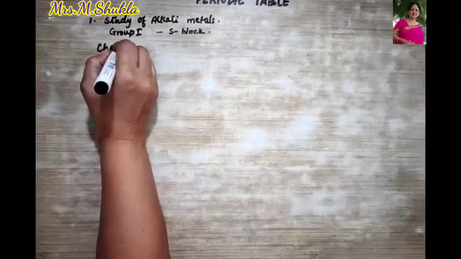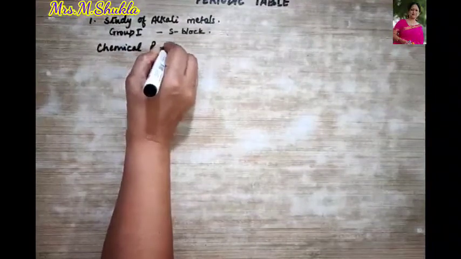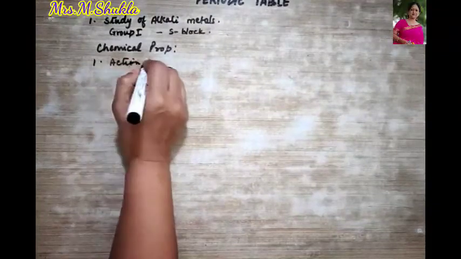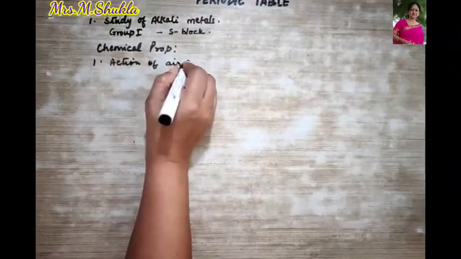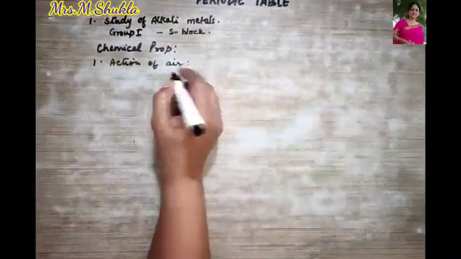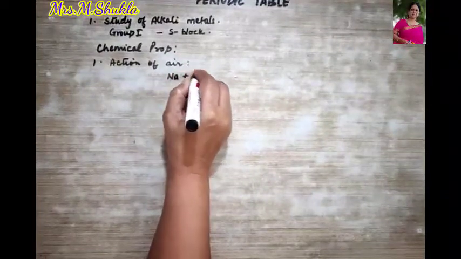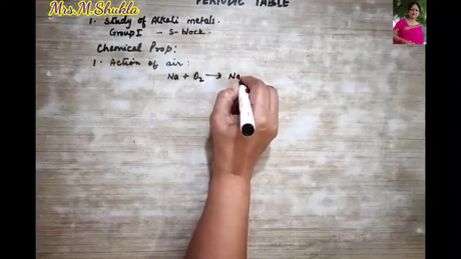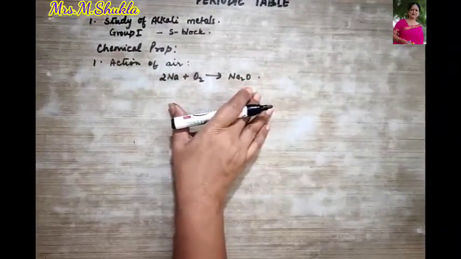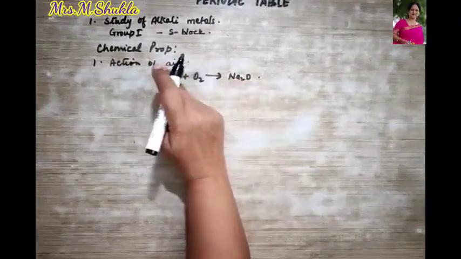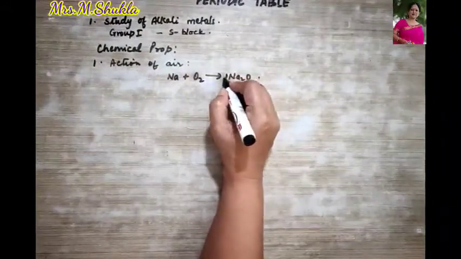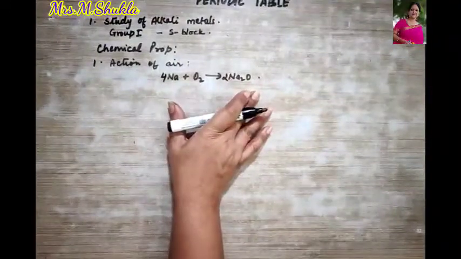Let us do their chemical properties now. First point, their action of air. On exposure to air, they react and form their respective oxides. For example, sodium combines with oxygen to form sodium oxide, right? If you balance, you get 2 over here, and when you balance, you write this is 2, so this is 2, then this becomes 4. This is a balanced equation.